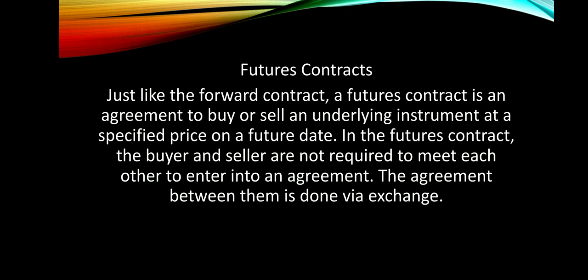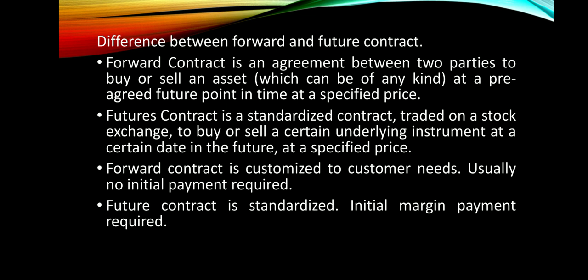Now let's see the difference between forwards and future contract. Forward contract is an agreement between two parties to buy or sell an asset at pre-agreed future point in time at a specified price.